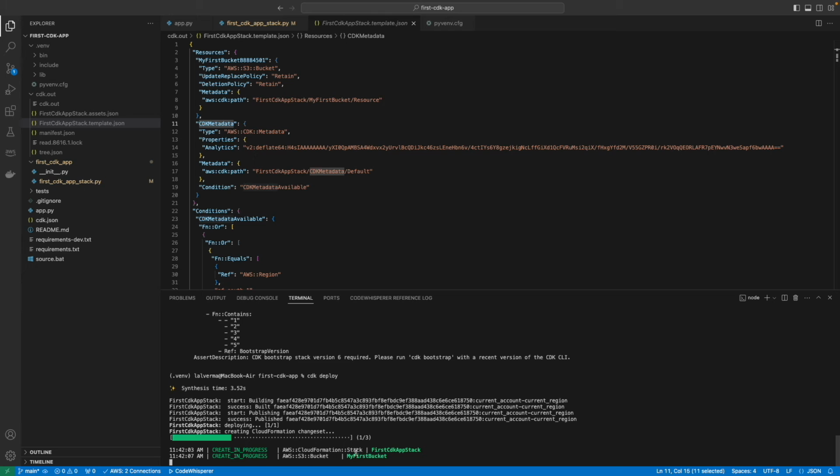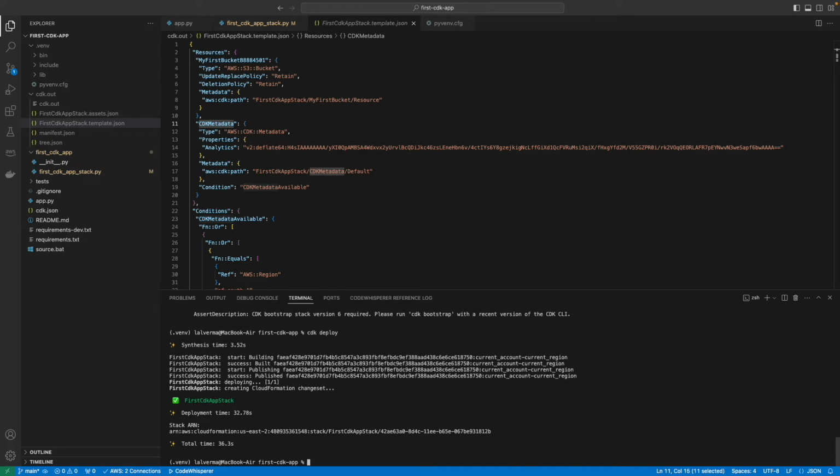Here it shows create in progress. It shows that the S3 bucket is in progress, which is part of the CloudFormation stack, which is also in progress state. This will take a few minutes, so let's wait for it to finish. The command is completed successfully. We are going to validate this with the help of the AWS console.